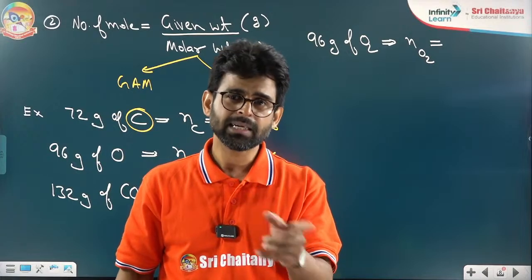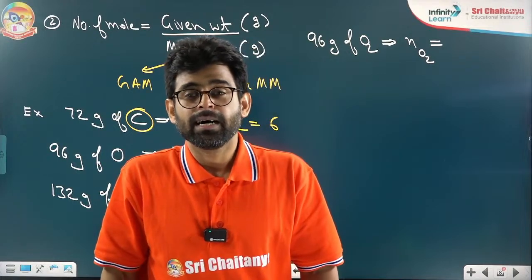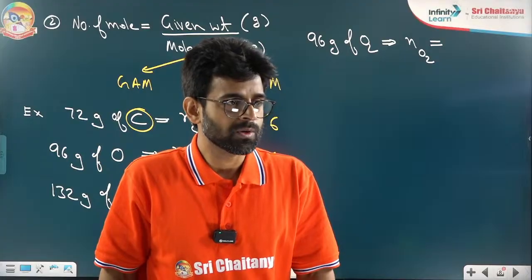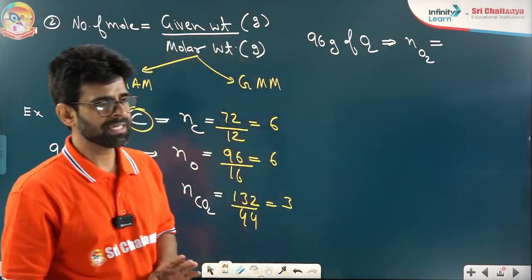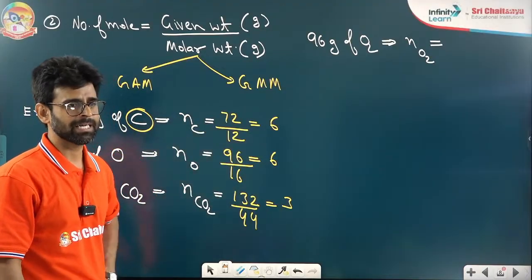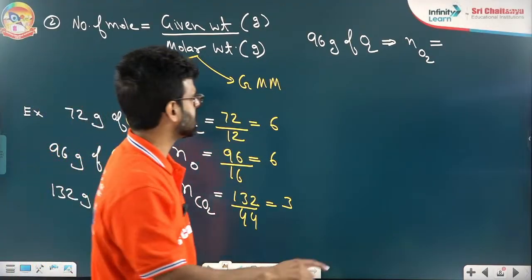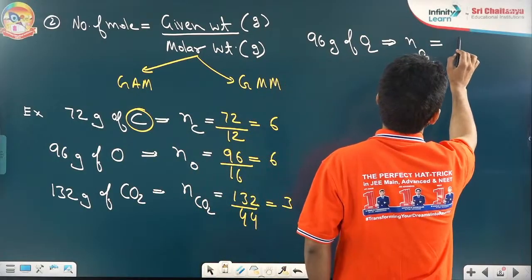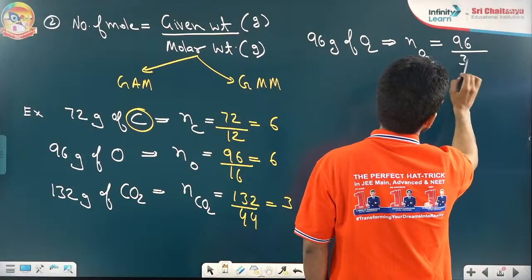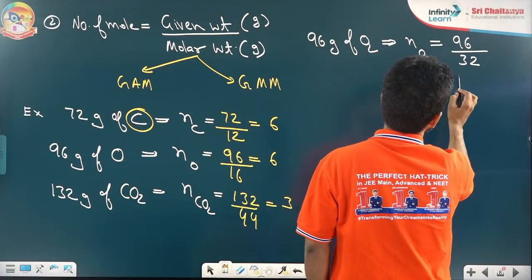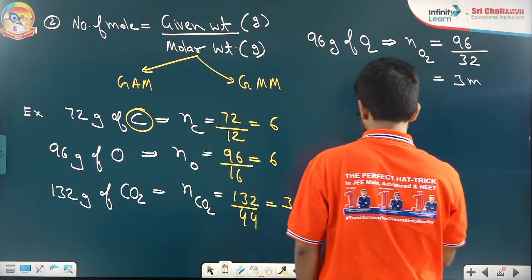Whereas if you're finding moles of O2, you take the molar mass of O2. In this case, I use 96 gram divided by the mass of O2, which is 32 gram. So 3 moles of O2 is coming.